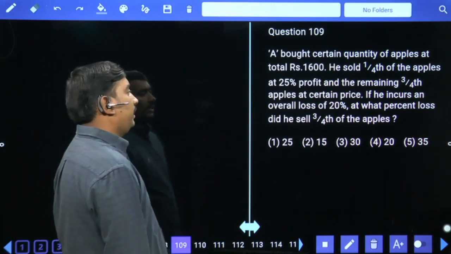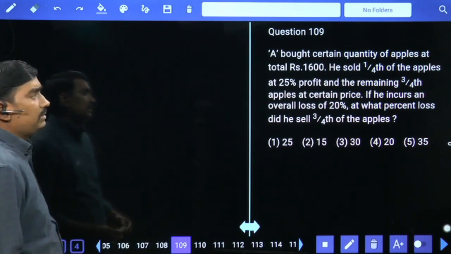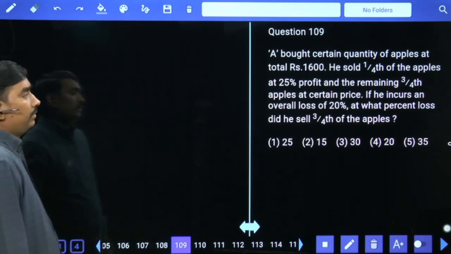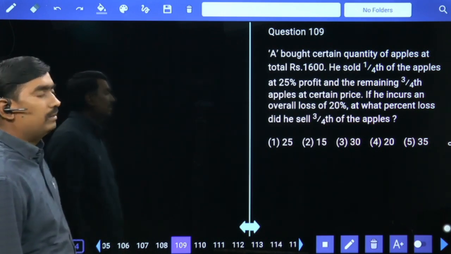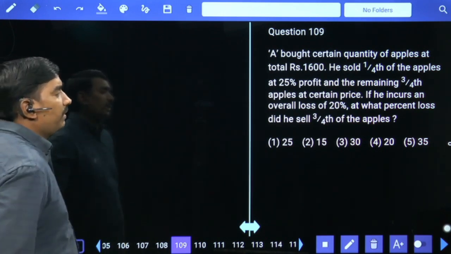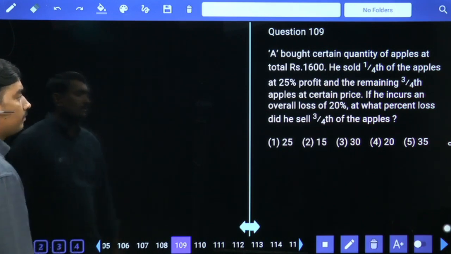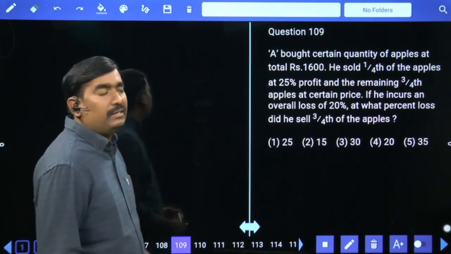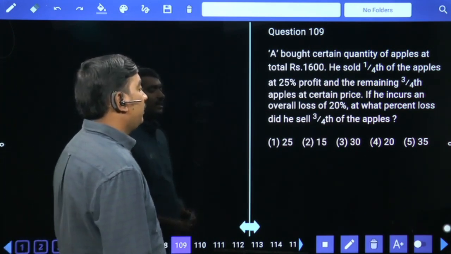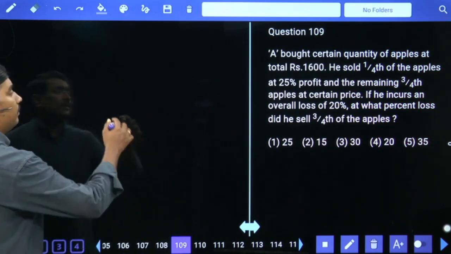A bought certain quantity of apples at total 1600 rupees. He sold 1/4 of the apples at 25% profit and the remaining 3/4 of apples at certain price. If he incurs an overall loss of 20%, at what percent loss did he sell 3/4 of the apples?